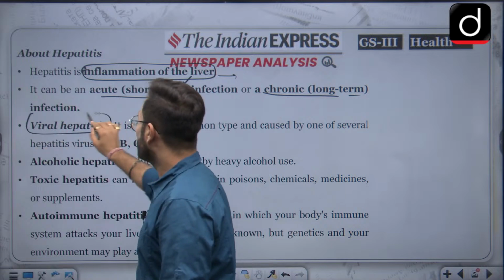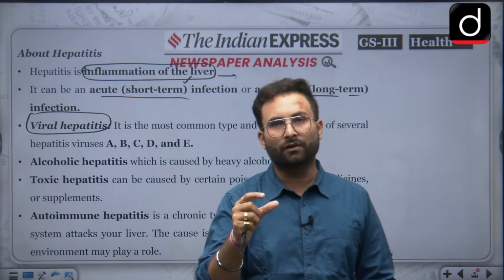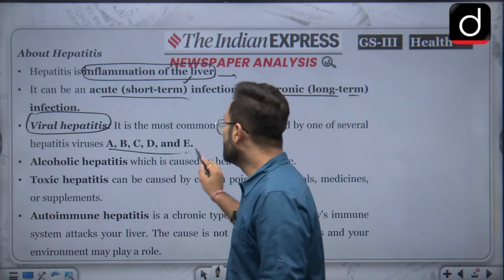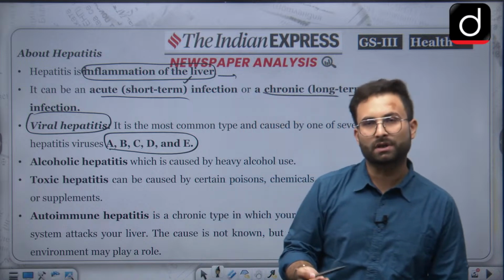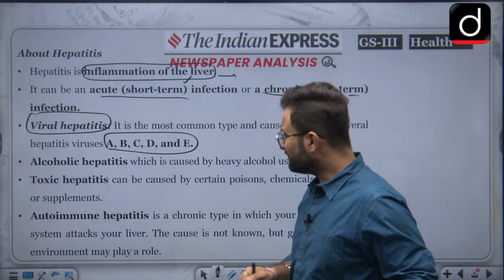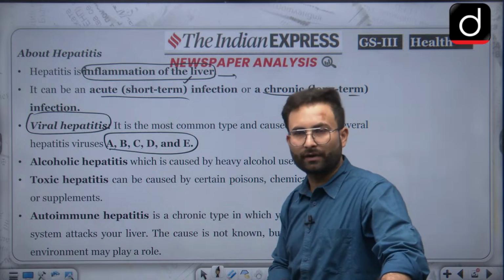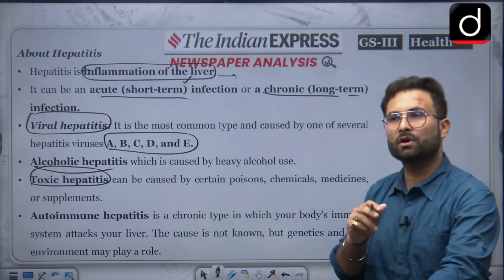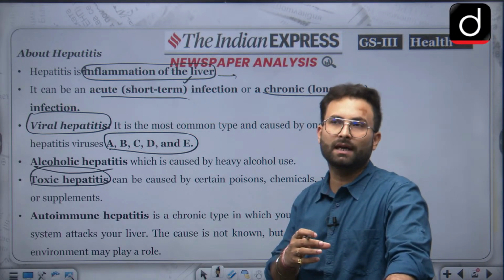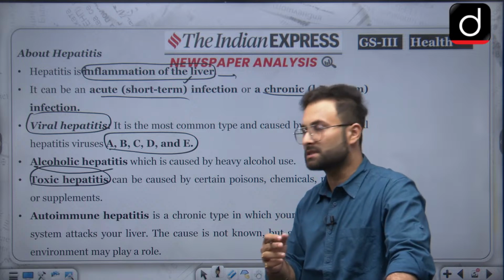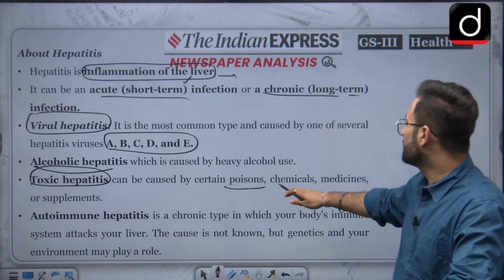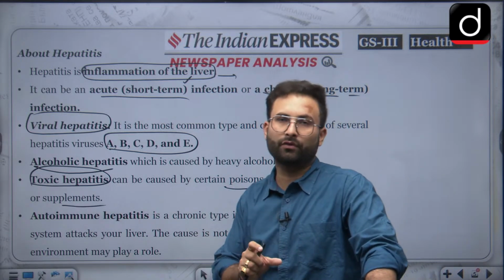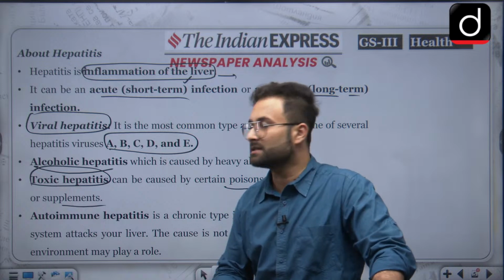One is viral hepatitis. With the name it is clear that the kind of pathogen is a virus, and there are different kinds like A, B, C, D, E. All of them have different modes of propagation. We will be talking about that. Then there is alcoholic hepatitis because of the consumption of alcohol, that is the second type. Then there is toxic hepatitis, which happens if you have interaction with toxins or poisons, such as certain poisons, chemicals, medicines, and supplements. These are harmful for health, and if they lead to hepatitis, then you will see this.